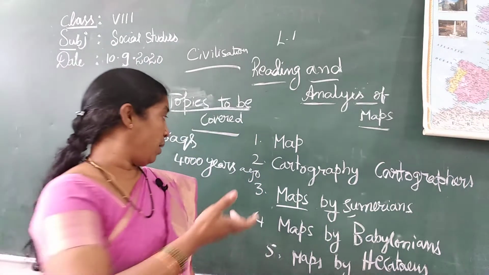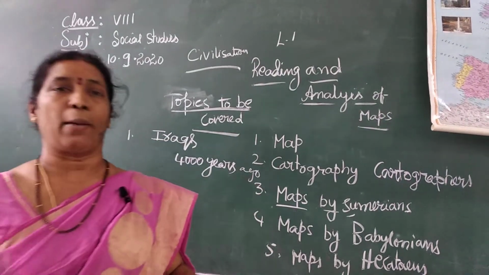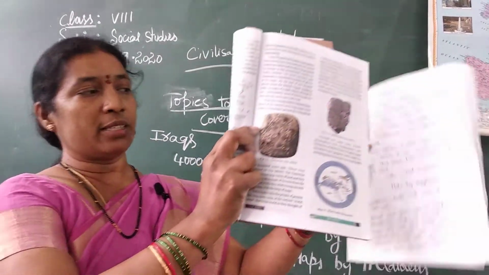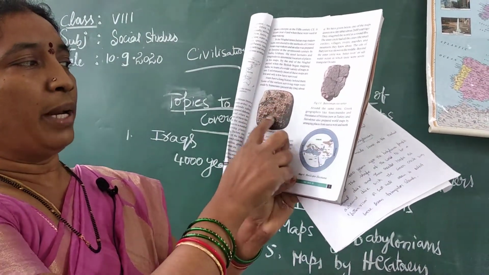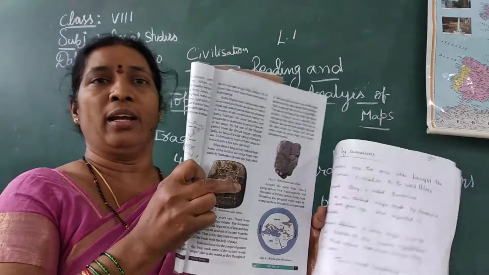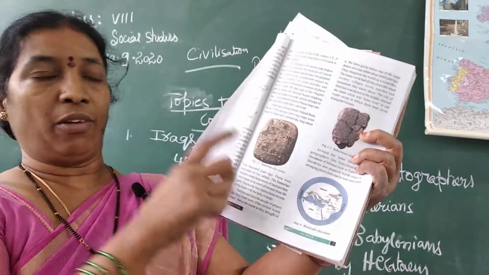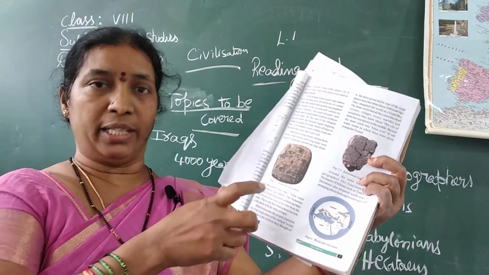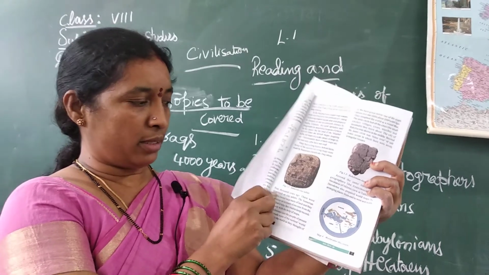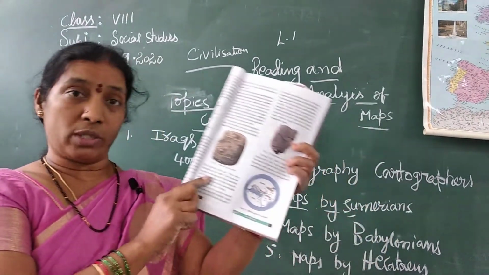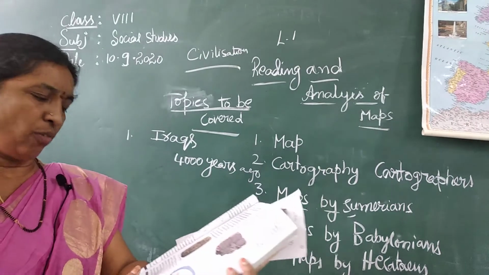So how did they preserve it? The Sumerians preserved it in a clay tablet series. This is the Sumerian clay tablet, and they made maps here. You know clay. With mud, they made it and preserved it. They dried it and burned it and preserved it for a long time. This is a 4,000-year-old Sumerian clay tablet showing large tracts of land.